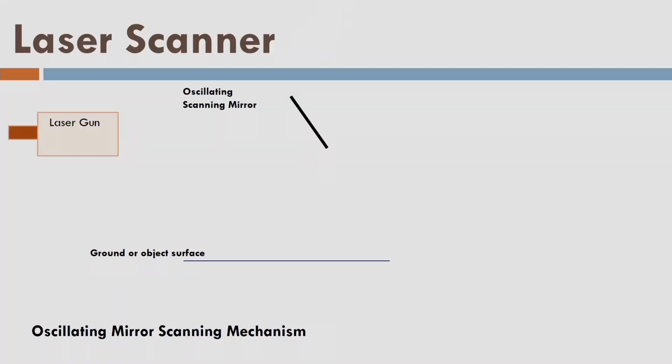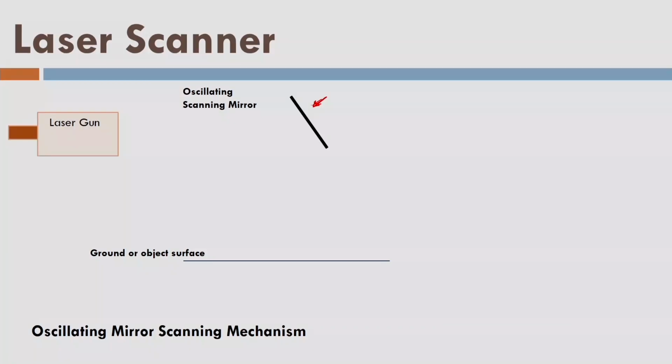In the laser scanner, there is a laser gun and it is continuously firing laser pulses. The laser pulses are continuously interacting with the mirror, which is shown here. This mirror is oscillating like this. This is a laser gun. So laser pulses are coming this way, and this mirror is diverting the laser pulses towards the ground surface.